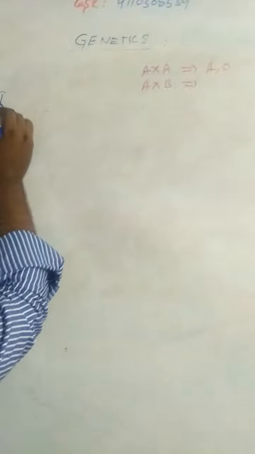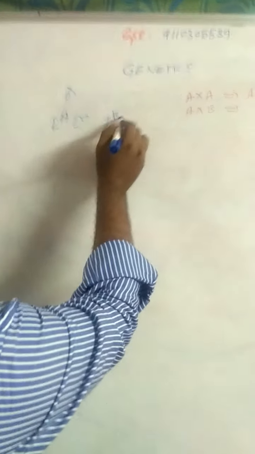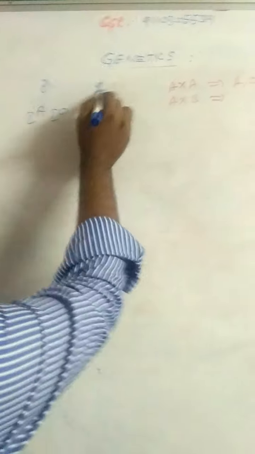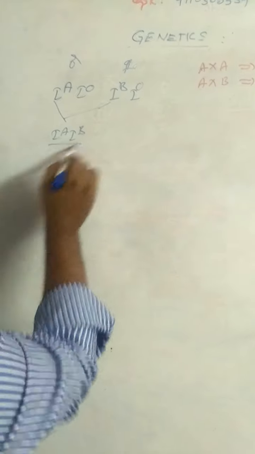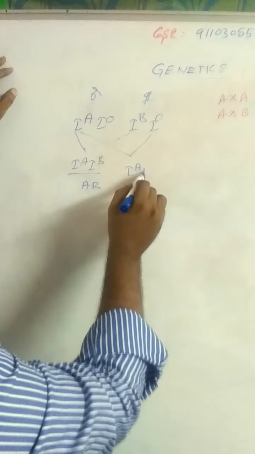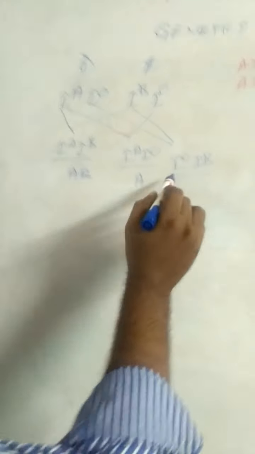For example, in this case, A and B are heterozygous. IA IO, father; IB IO, mother. Result is IA IB, this is AB blood group. IA IO, this is A blood group. IO IB, this is B blood group. IO IO, this is O blood group.